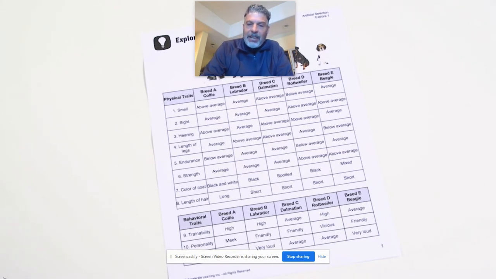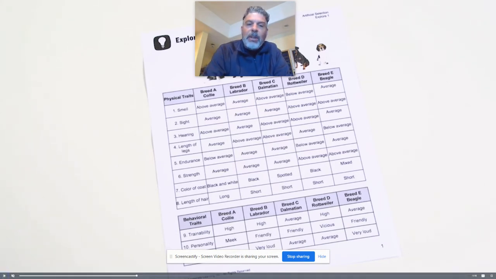So I got you that. All right. So these are, by the way, the physical dogs. You've got a Collie, a Labrador, a Dalmatian, a Rottweiler, and a Beagle. That's really what you have at your disposal. And you're supposed to end up breeding dogs.